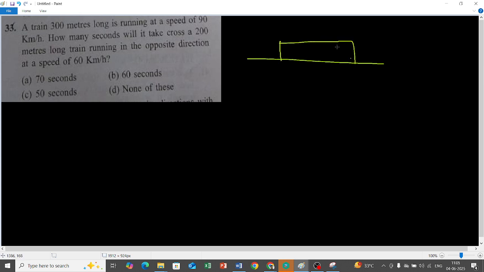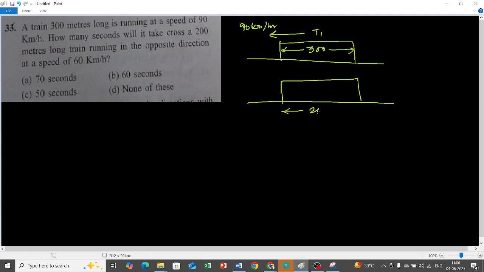This is train number 1, which is moving in this direction at 90 kilometers per hour. What is the length of this train? 300 meters. Now, how many seconds will it take to cross a 200 meters long train? There is another train, which is 200 meters long, running in opposite direction.